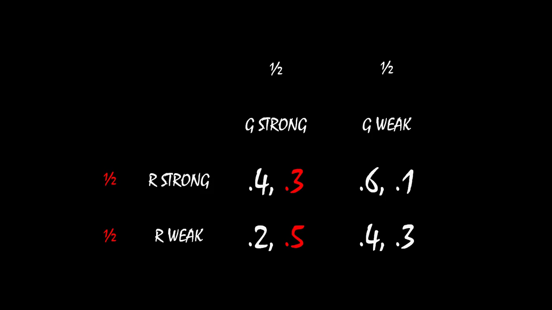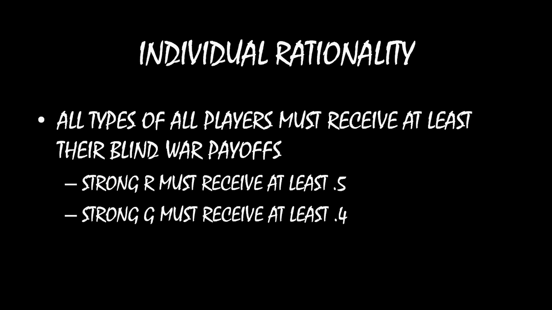The strong type of rebel group must receive at least 0.5 in any always peaceful mechanism that's satisfying individual rationality. And if we're going to be doing this with the government, then the government half the time will get 0.3, half the time will get 0.5. That averages out to 0.4. So through individual rationality, the strong type of government must receive at least 0.4.